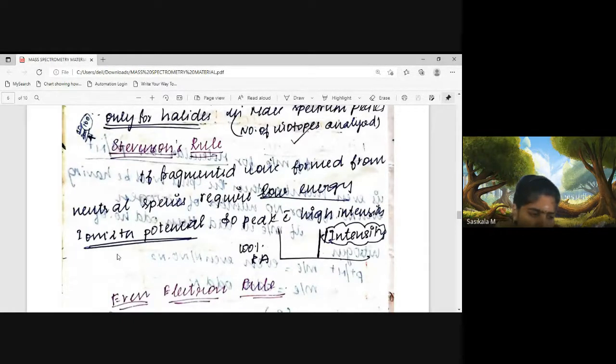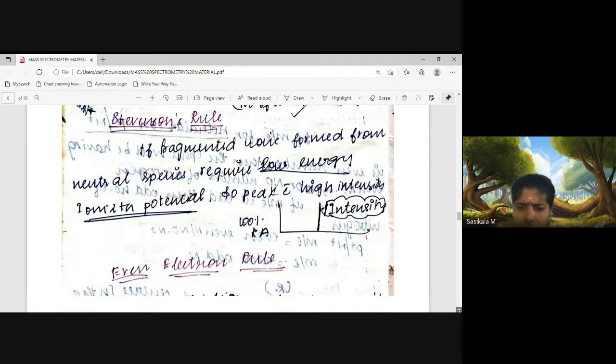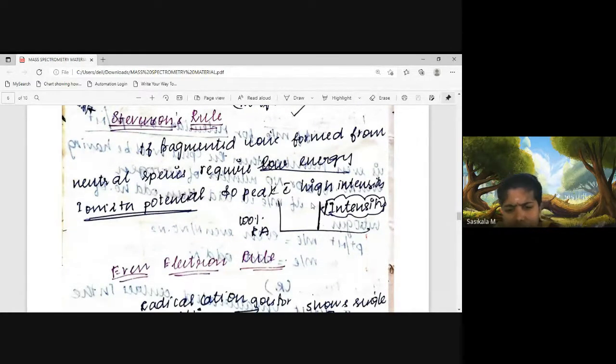We don't need to apply 10 to 15 electron volts for ionization, since fragmentation occurs from the neutral species itself, so it consumes less ionization energy. In that case, you may find the intensity of that peak will be high. That means it may give 100% relative abundance for the particular fragmented ion. The peak which has the highest intensity in the mass spectrum is called the base peak.